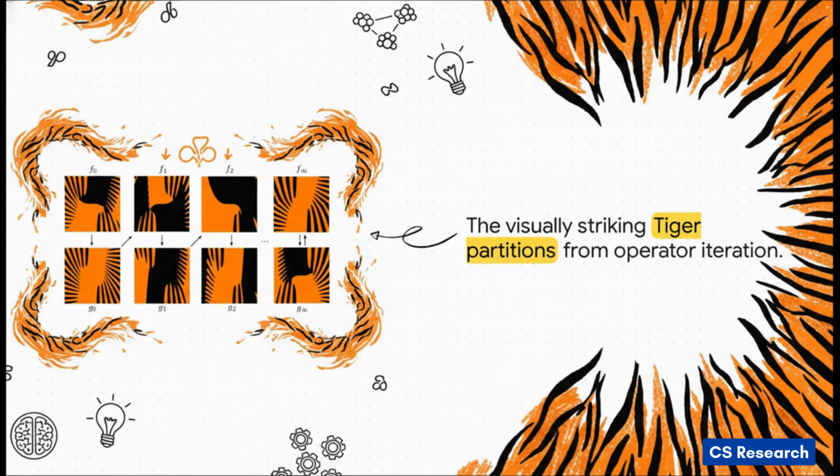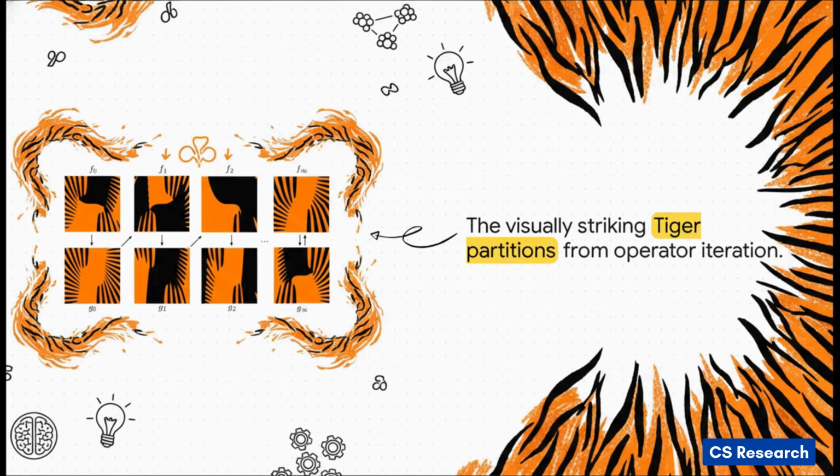Researchers were using a mathematical proxy called Koenig's bilinear form to hunt for better bounds. If you follow the sequence from left to right, starting at f0 all the way to f infinity, you are literally watching a mathematical operator being repeatedly applied to refine a completely random partition. And notice how, over multiple iterations, the chaos perfectly organizes itself into these two cycle partitions. They alternate these striking black and orange shapes that end up looking exactly like tiger stripes.